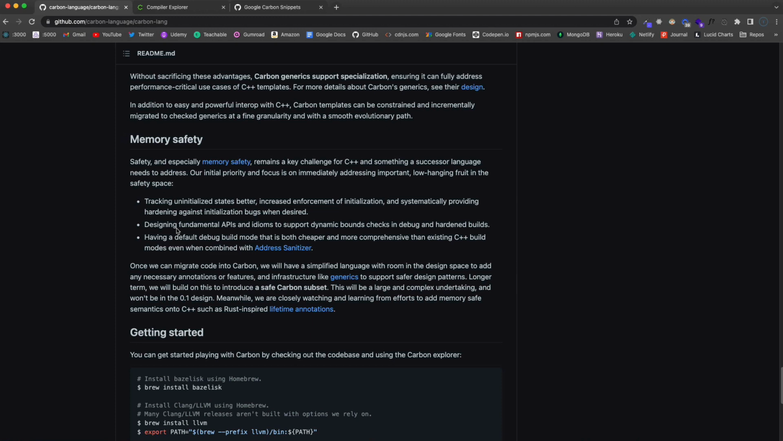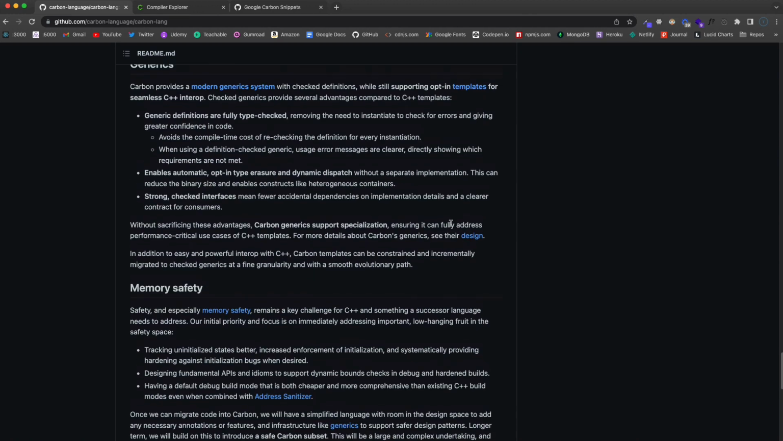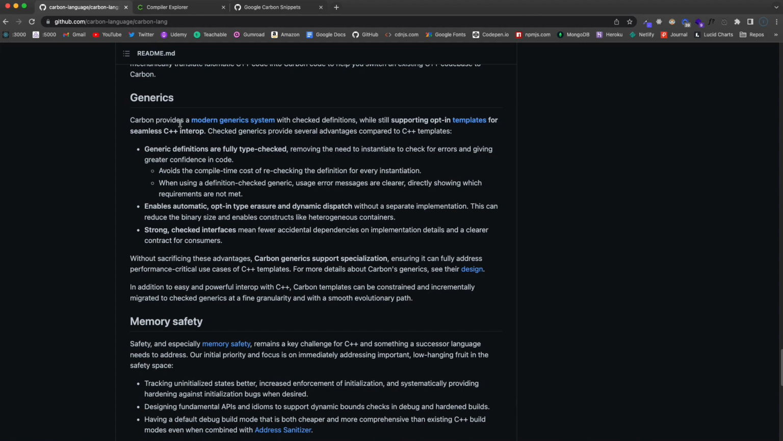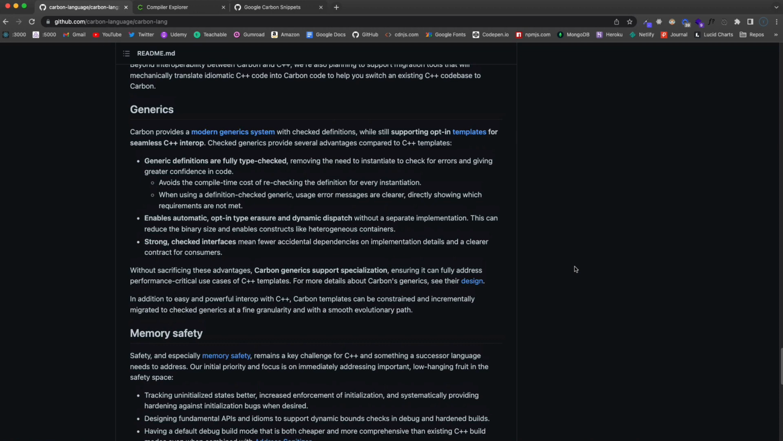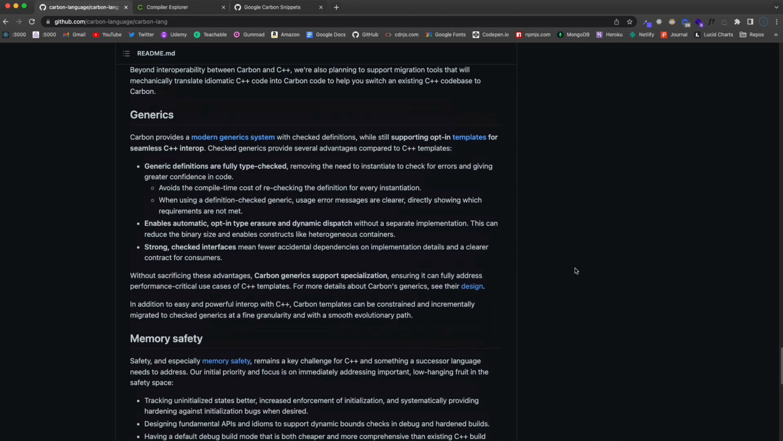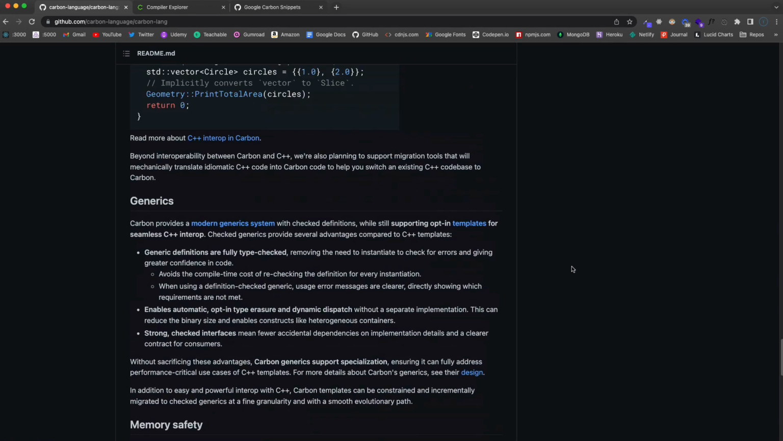You have to manage your own memory, and there can be issues with bugs and with vulnerabilities. So this is the stuff that they're doing to combat that, and you can look more into this. And then also generics, they provide a modern generic system. C++ uses something called templates. You can still use C++ templates, but then you also have the ability to use generics as well. So those are just some of the things that are being added here.